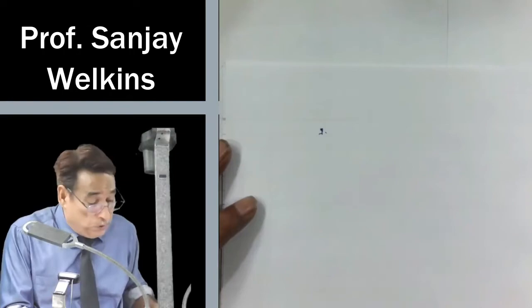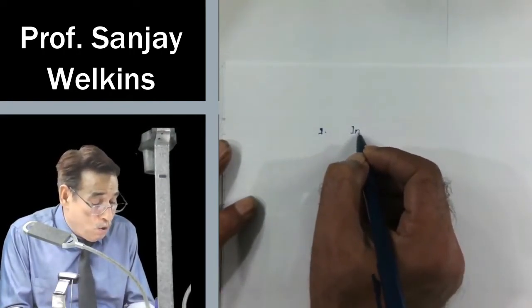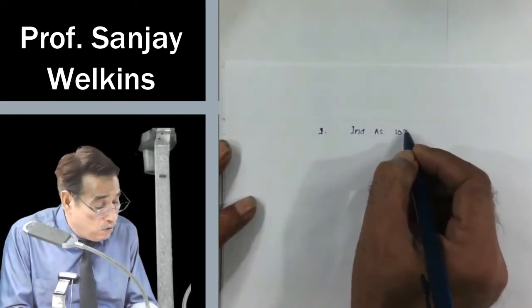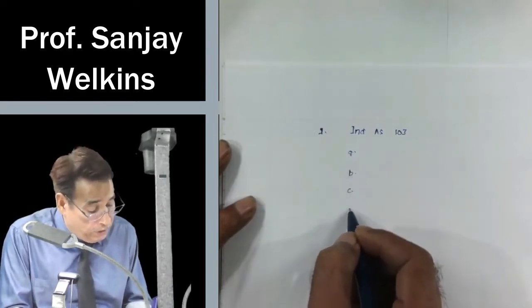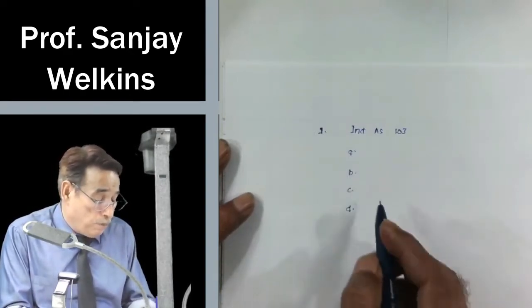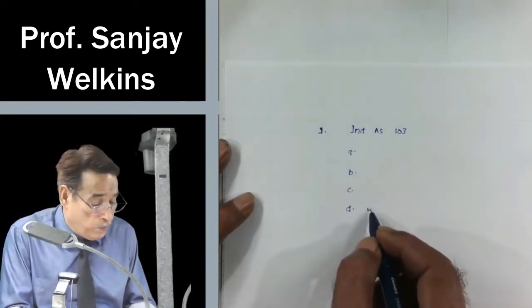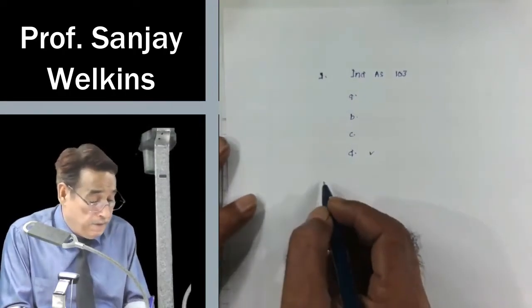If I give you a question on Ind AS 103 with options A, B, C, D, which option will you take if one of the options is written as business combination and corporate restructuring? Quite obviously that one.